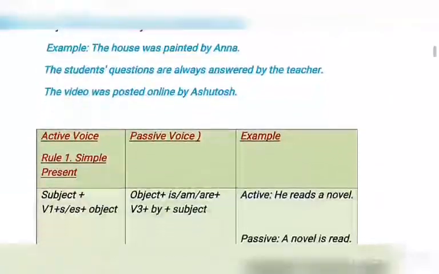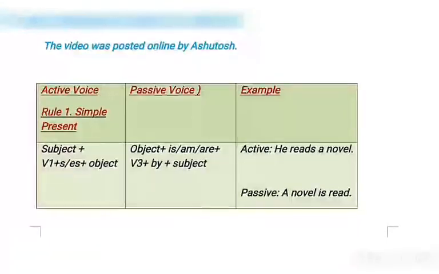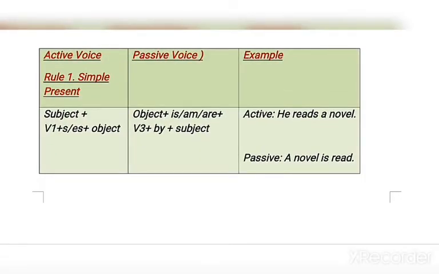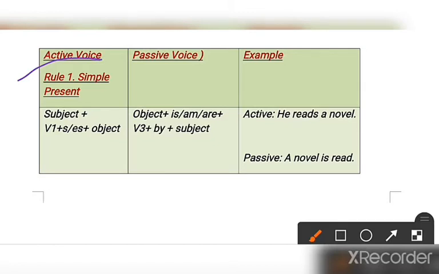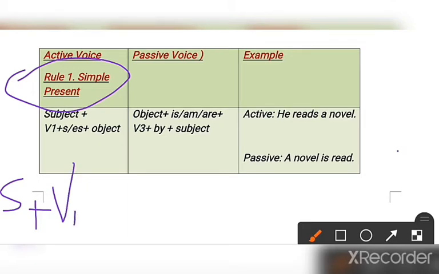Now let's move towards the rules of active and passive voice. Okay, here rule 1 is talking about simple present. Here I will talk about the structure of simple present, and after that the rules of changing active voice into passive voice. So first of all, if the sentence is given in simple present, what is the structure of simple present in active voice? There will be the subject, then the verb first form, or with s or es, and then after that any object.